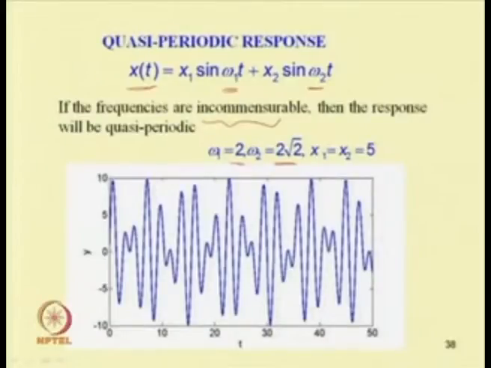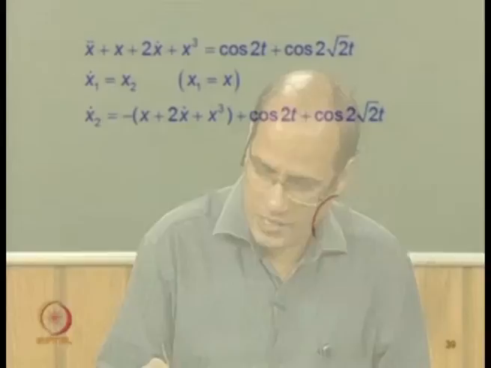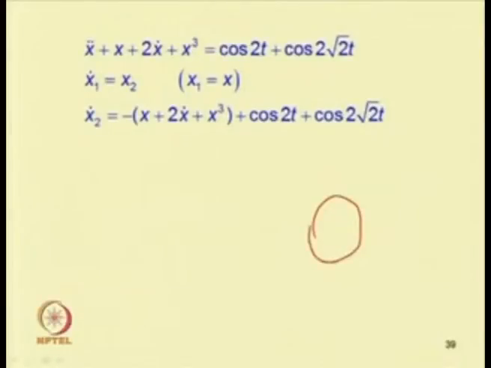One such response is shown here, by plotting with omega1 equal to 2, omega2 equal to 2 root 2, and x1 equal to x2 equal to 5. This shows the response, and one can observe that the response is not periodic. If we plot the phase portrait, one can see that it will look like a torus.